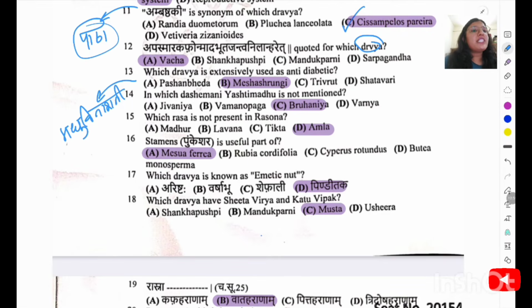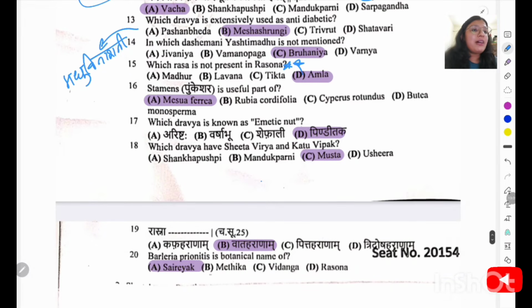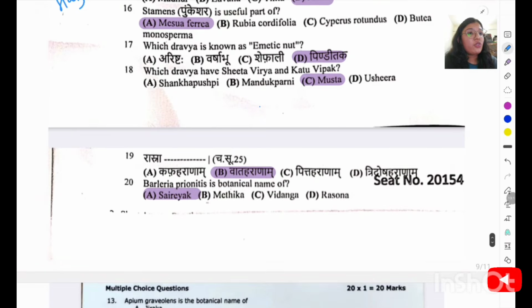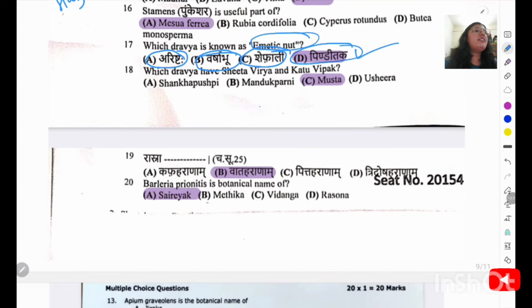Which rasa is not present in Rasona? And this is a repeated question, so this is an important question. Out of this, Amla is not present; Lavana is there, it is a Pancharasa. Stamen is the useful part of Mishva Puroya. Which Dravya is known as emetic nut? So emetic nut means which causes emesis. Arishta is your Nimba, Varshabhu is your Punarnava, Shephali is your Nirgundi, Pindika is your Madanphala, and Madanphala is known for its Vamana action, so the right answer will be D.